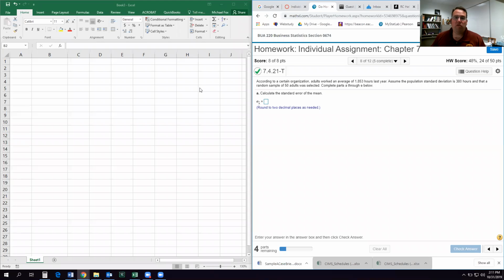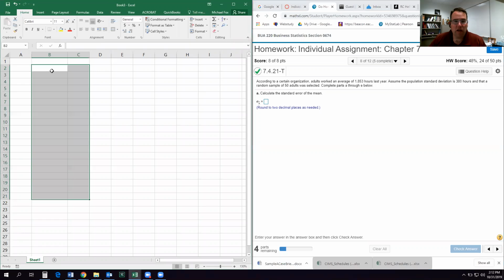All right, here is chapter 7 homework number 8. It's super similar to number 7, so hopefully it's not too bad. According to a certain organization, adults worked an average of 1,853 hours last year. Assume the population standard deviation is 380 hours and that a random sample of 50 adults was selected.